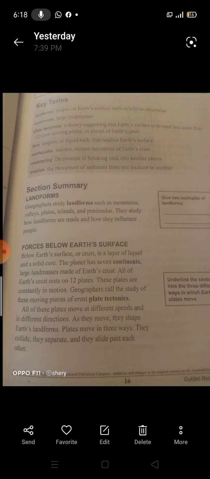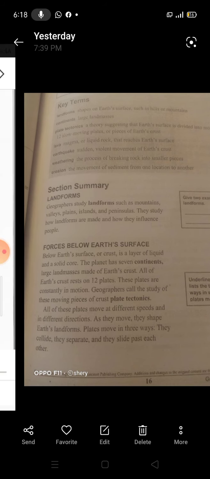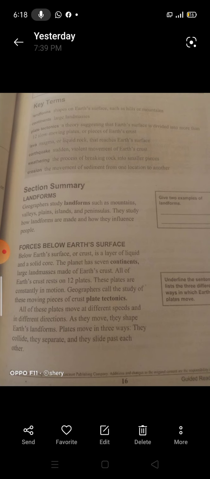When ocean plates collide with continental plates, what happens? Mountain ranges are formed, okay? Mountains are also created when 2 continental plates collide, okay?